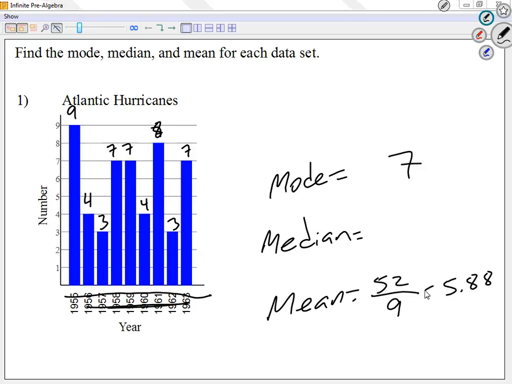If your decimal is long, round it to 2 decimal places. Like I said, this one was actually 5.77777777, so we round it to 2 decimal places: 5.78.